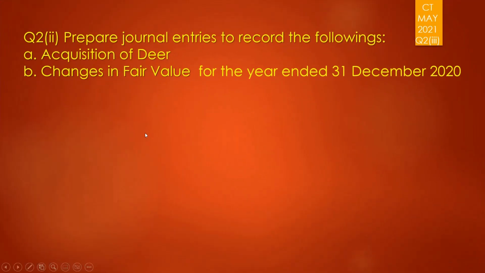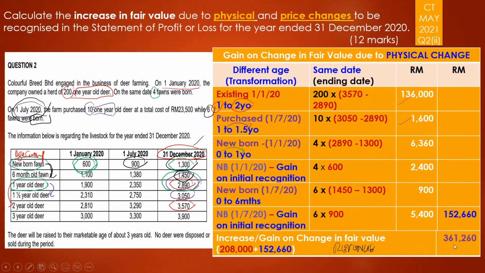The next one, you are asked to prepare the journal entry to record the following. One is the acquisition of deer. The second one is the changes in the fair value. The one in B will just incorporate what we had calculated here, 361260.